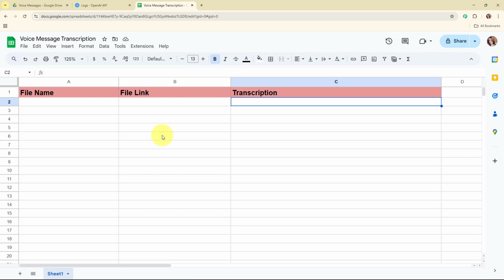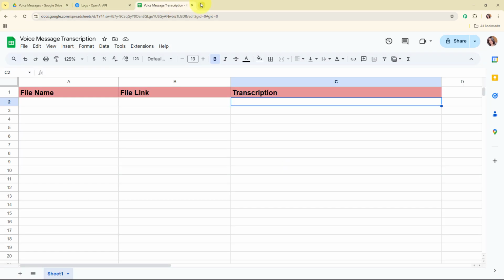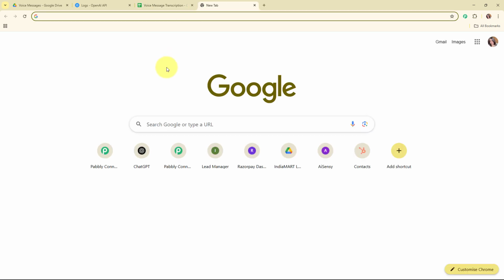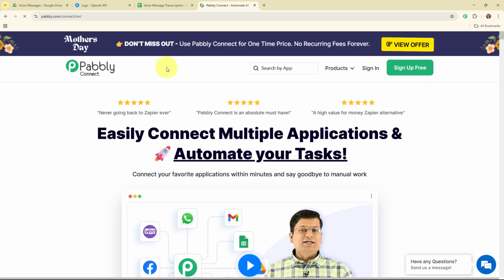Alright, so here to build this automation, I need to connect my Google Drive with my OpenAI account and Google Sheets using an automation software named Pabbly Connect. So to access Pabbly Connect, you have to search for pabbly.com/connect in your browser and it will take you to the homepage of Pabbly Connect.